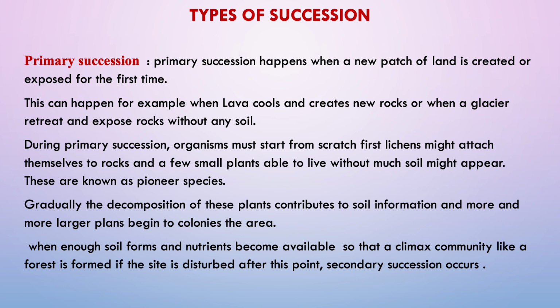If the site is disturbed after this point, that is after reaching the climax point, then secondary succession occurs. That means primary succession occurs on such a surface where no life previously existed. Once the succession reaches its climax state, if the community is disturbed by any larger disturbance, then secondary succession occurs in that position.